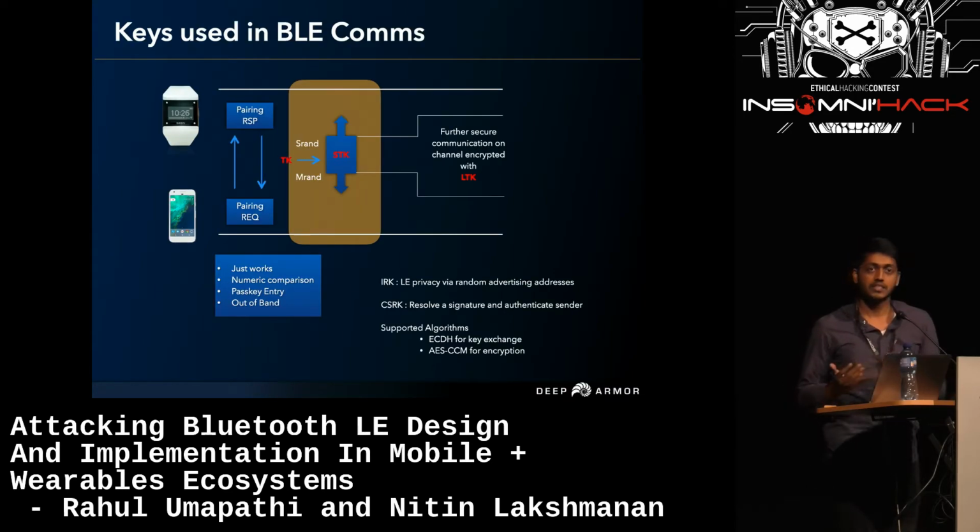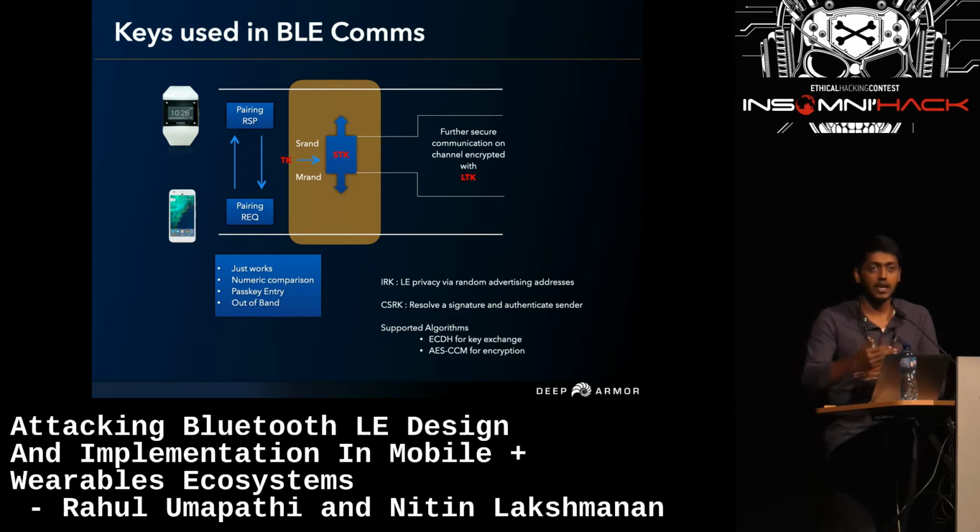So how this gets exchanged in Bluetooth communication is as follows. The device will be sending the pairing request, and the phone sends a pairing response. Then a temporary key is exchanged between the phone and the device. This gives us the SRAND and MRAND, random numbers generated. And with these three values, we will be generating an STK, short-term key. Once this short-term key is generated, it will be used to encrypt the communication where the LTK will be sent. So this STK is used only for sending the long-term key.